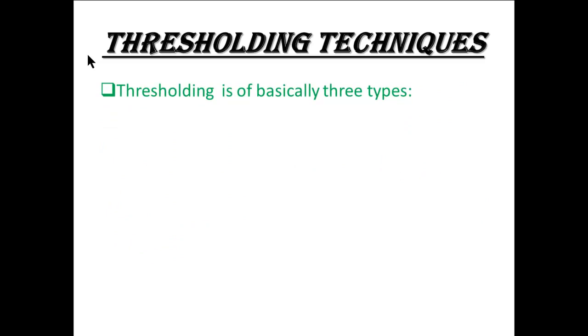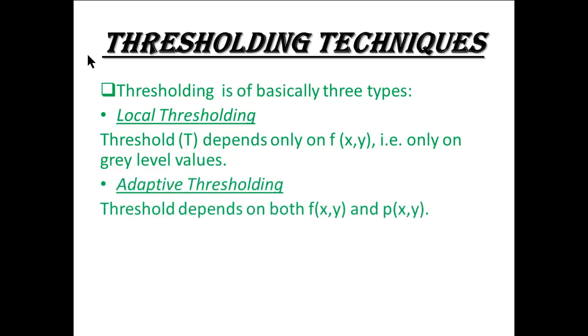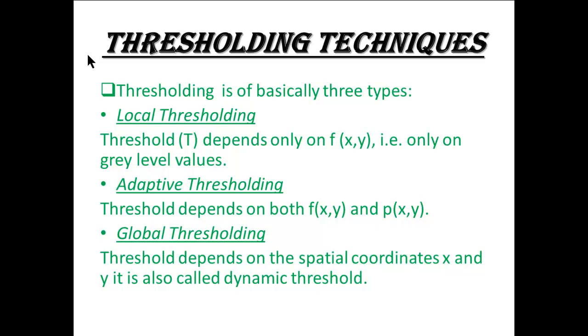Thresholding is of basically three types. Local thresholding: threshold T depends only on f(x, y), that is, only on gray level values. Adaptive threshold: threshold depends on both f(x, y) and p(x, y). Global thresholding: threshold depends on the spatial coordinates x and y. It is also called dynamic threshold.